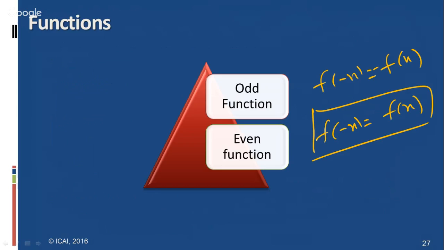Where, simply in place of x in the function, if you get minus f of that function, that is called an odd function. If you get f of minus x equal to positively f of x, then it is called an even function. This is also very important from the examination point of view.